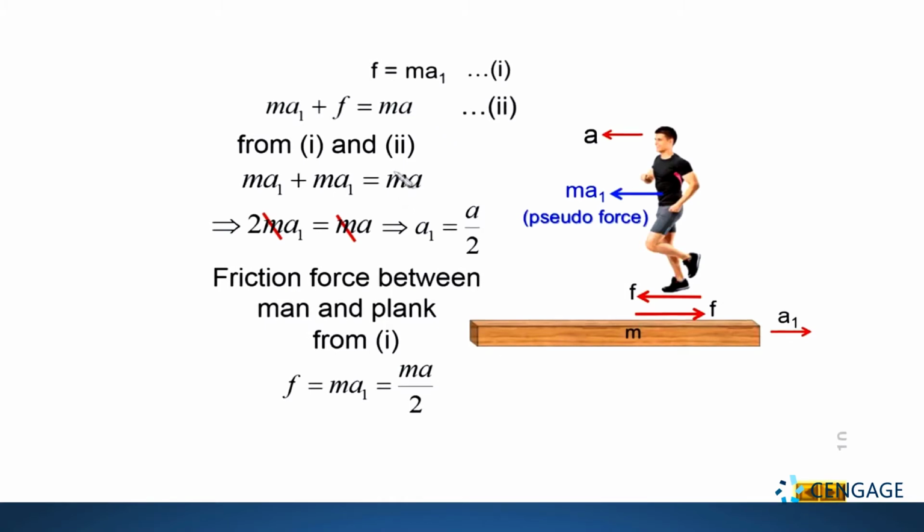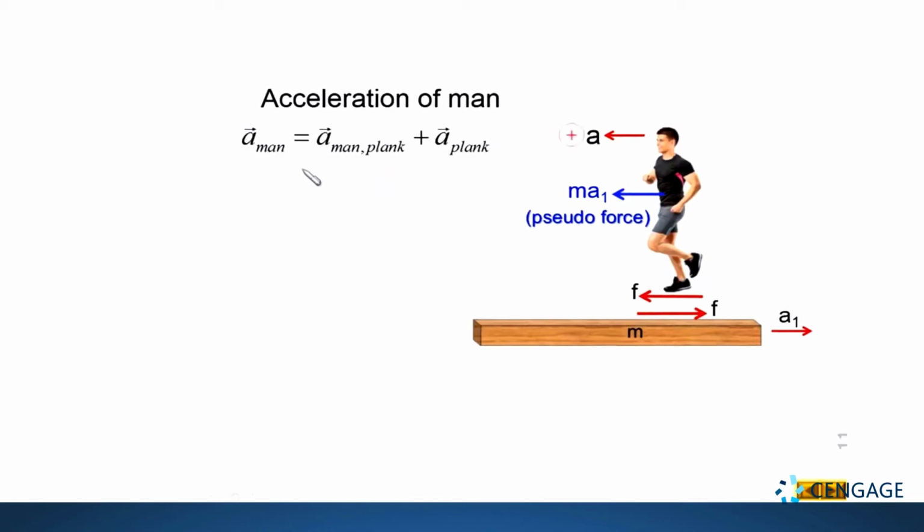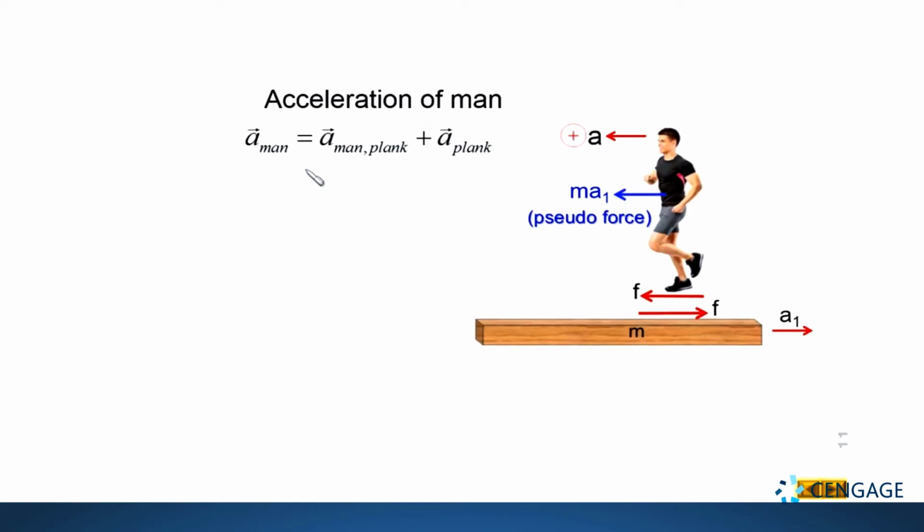Let us assign, because man is moving in the leftward direction, it is better to consider left direction as positive. Let us consider the diagram again. We can write here acceleration of the man with respect to ground equal to acceleration of the man with respect to the plank plus acceleration of the plank. This is the vector equation. That means we need to consider the direction. You know from the diagram, man is moving in the leftward direction. Most of the forces and acceleration is in the leftward direction. So we consider left direction as positive.